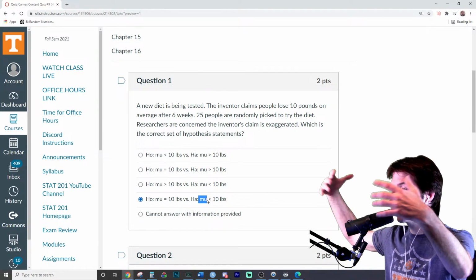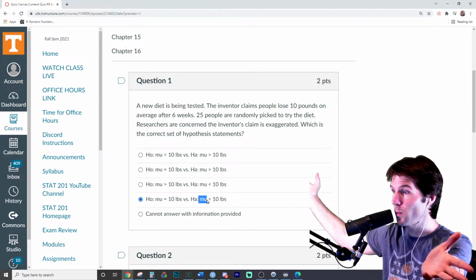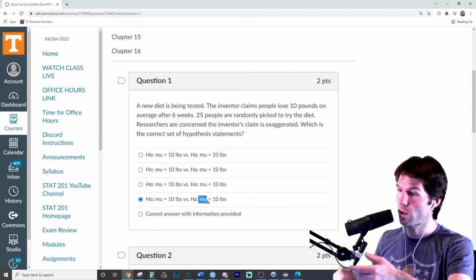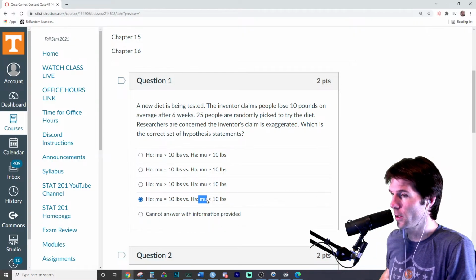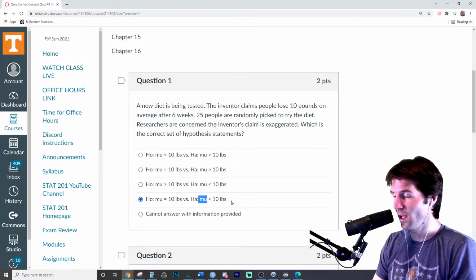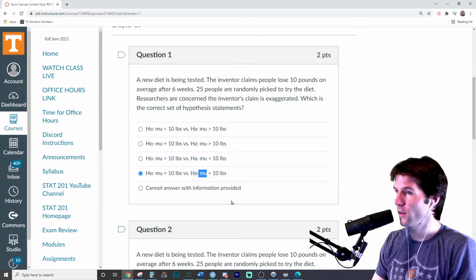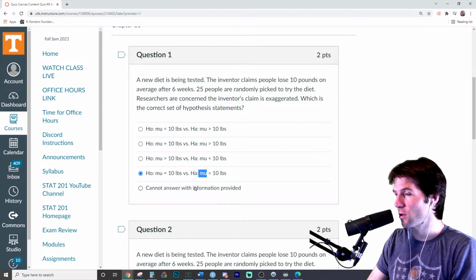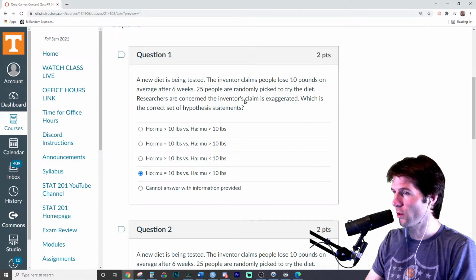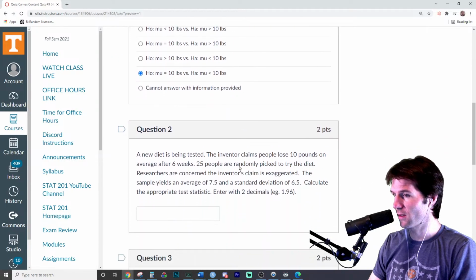It's saying the true mean weight loss. Like, for everybody who's ever on this diet, on average, these people would lose less than 10 pounds is what the researchers are trying to show. They're trying to show the claims are exaggerated. So exactly less than, because that would be evidence that the claims are exaggerated. So that's what the researchers are trying to show. They're trying to show evidence that claims are exaggerated, and the null is always what they're looking for evidence of.